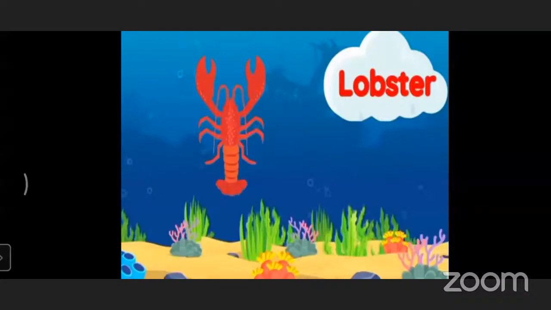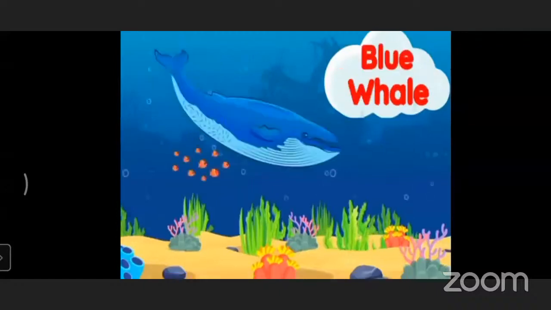It is a lobster. How many legs does that lobster have? Can you count the legs? One, two, three, four, five, six. A lobster has six legs. Okay, now next animal, which animal is that?